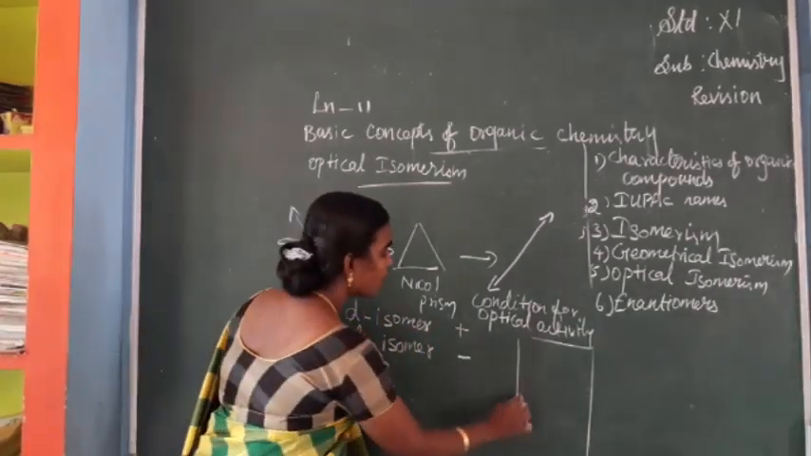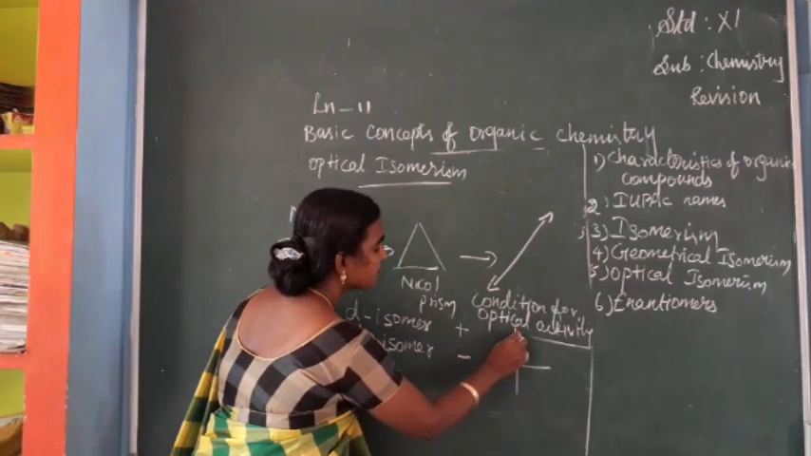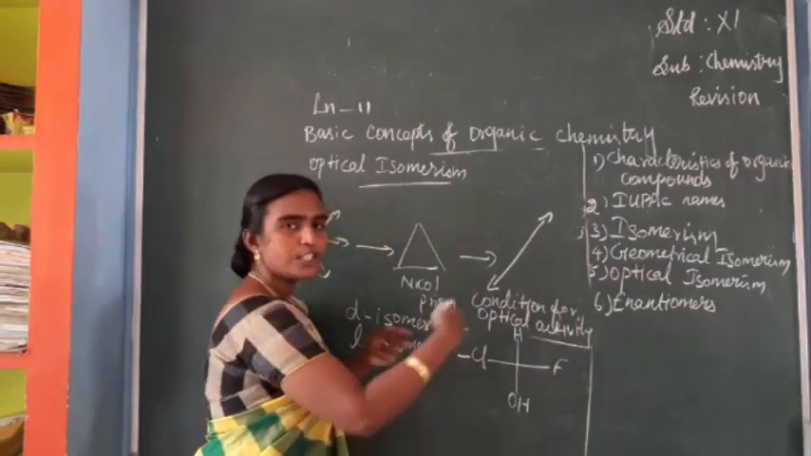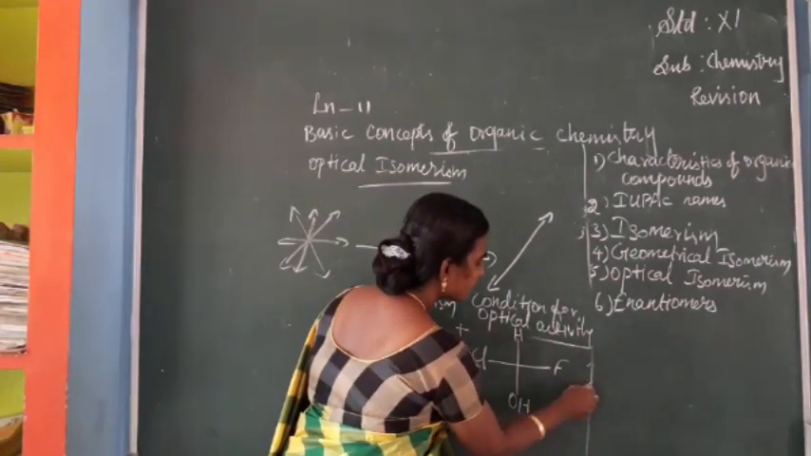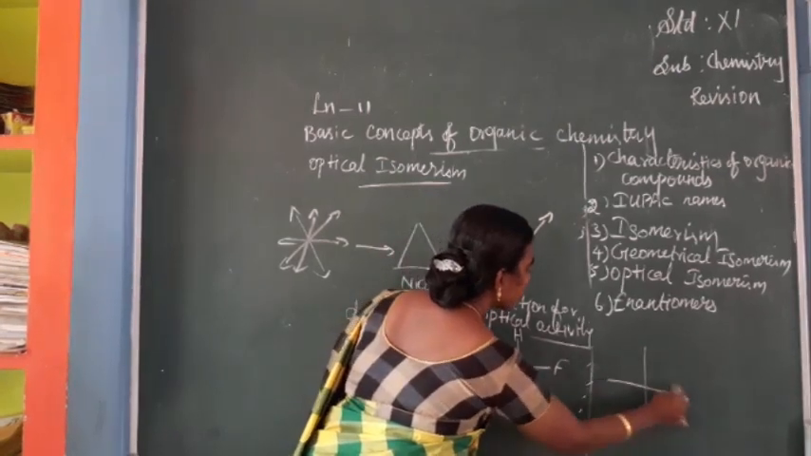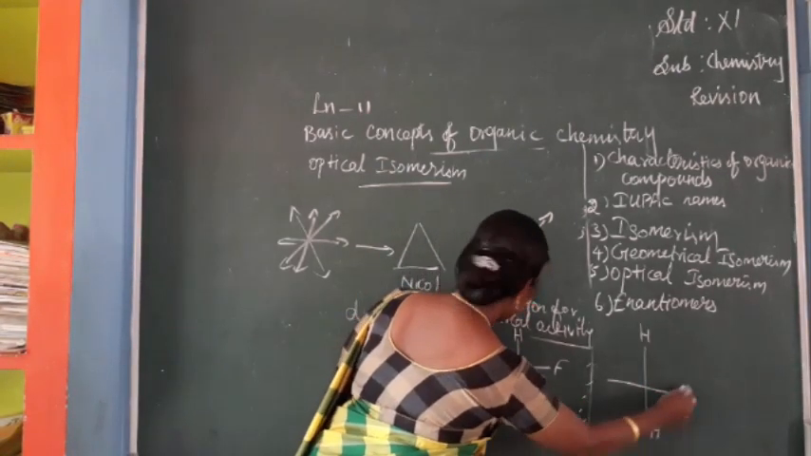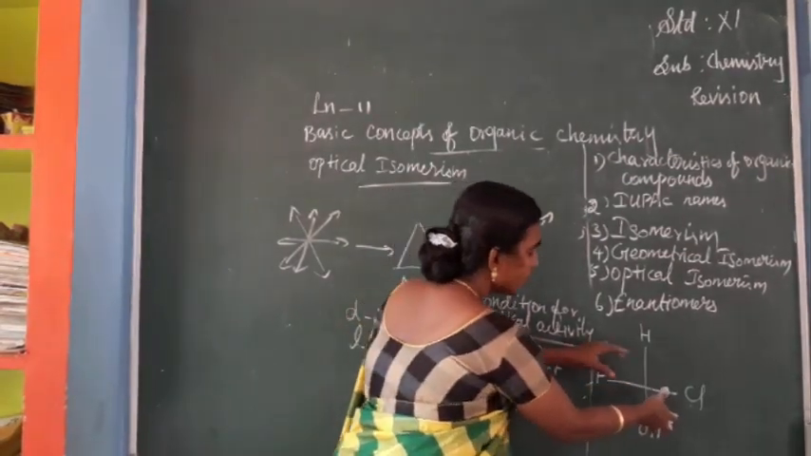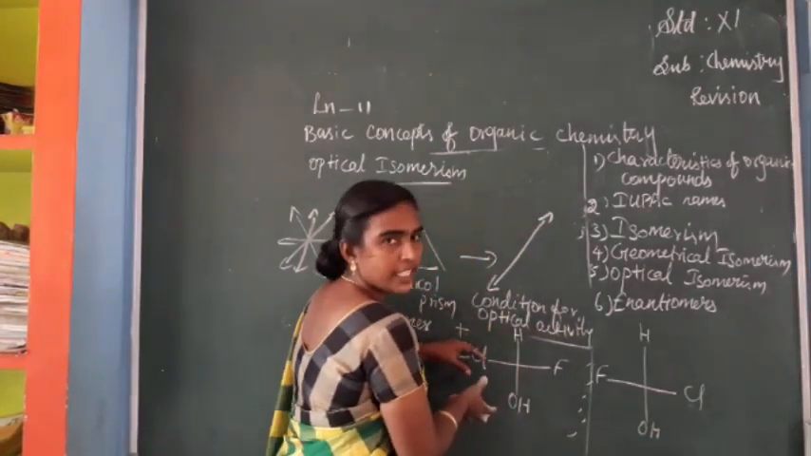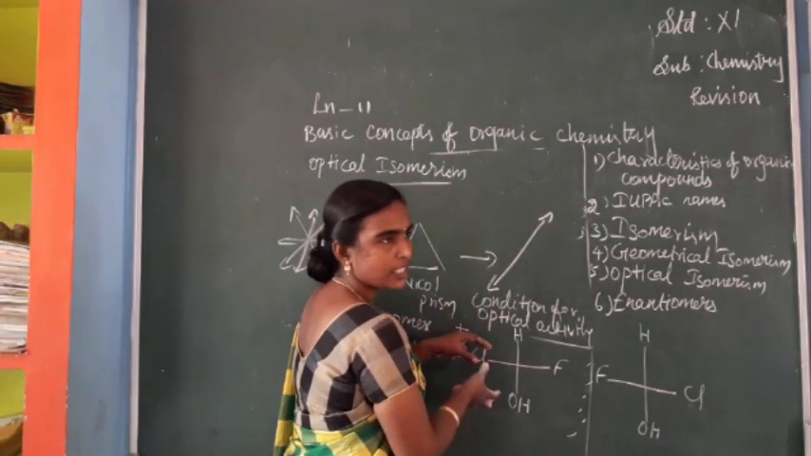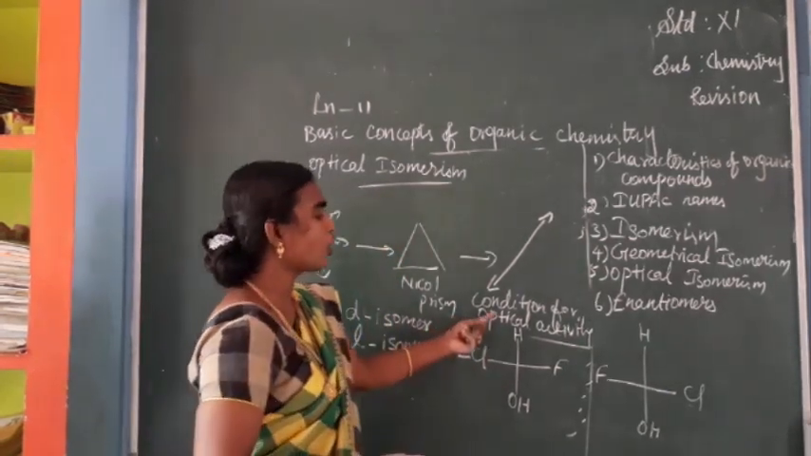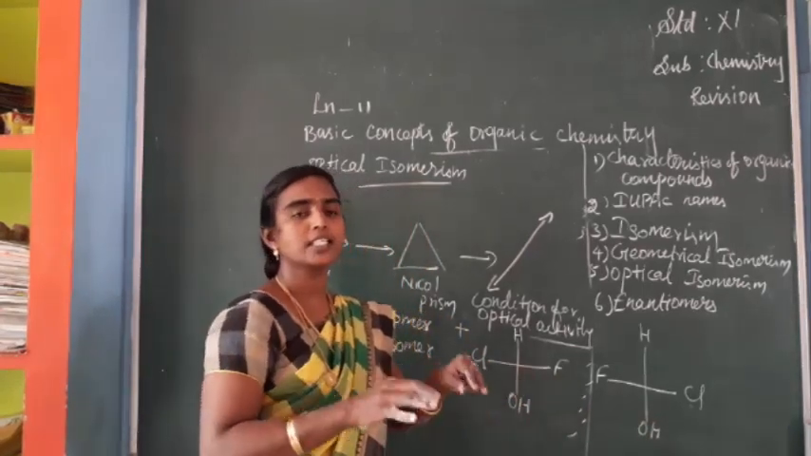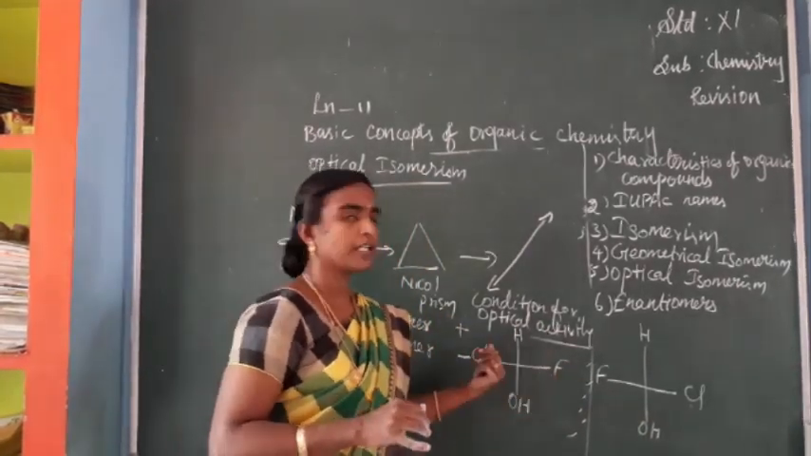When you consider a compound like this, it may have H here, OH here, Cl here and F here. When you take the mirror image, here H, here OH, and here Cl and F. So this is the object and this is the mirror image, isn't it? When you place this mirror image over this object, it is not superimposable. So this is the first condition for optical activity: the object should not be superimposable on its mirror image.